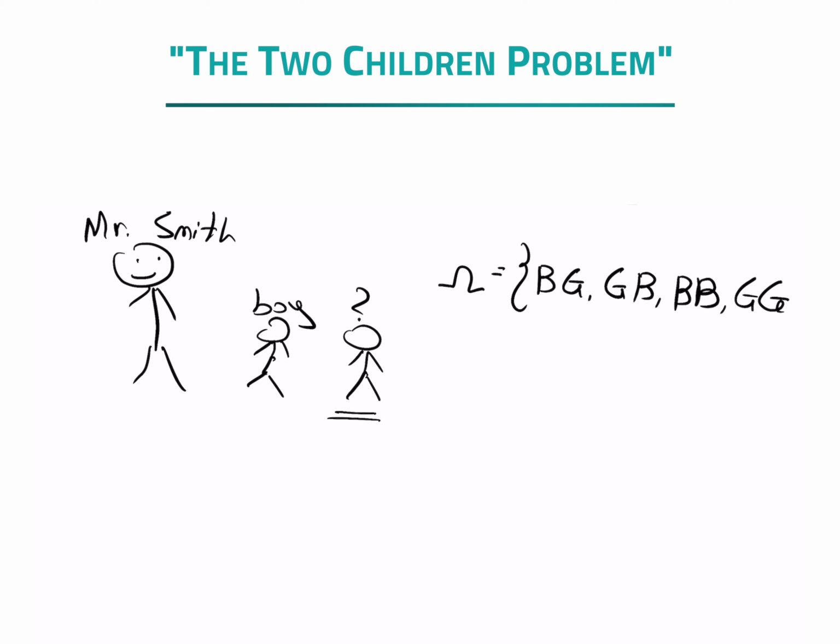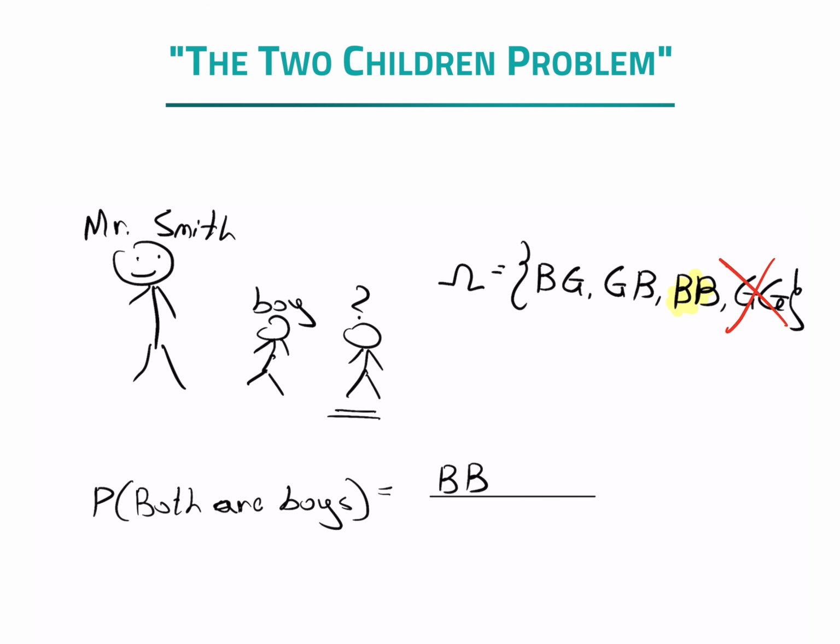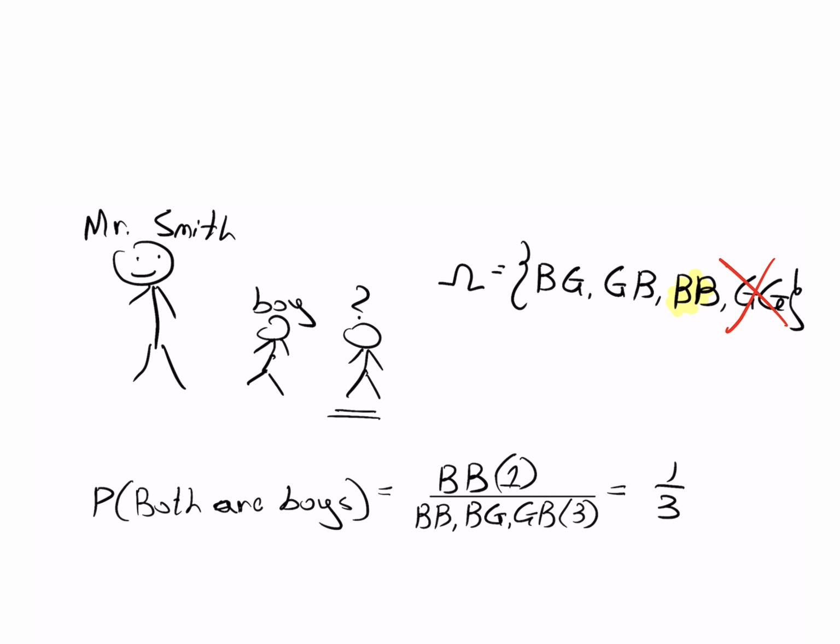In our example, we eliminate GG because we know that at least one of them is a boy. Therefore, we reduce the sample space from 4 to 3. And the probability that both children are boys means BB. So A occurs only once, while the sample space size is 3. Therefore, we get 1 divided by 3, or 1/3. And please try this riddle at your next party or social gathering and see what other people think about it.